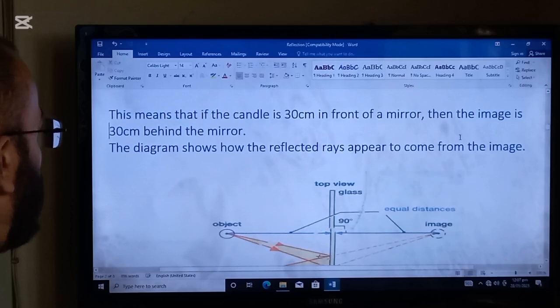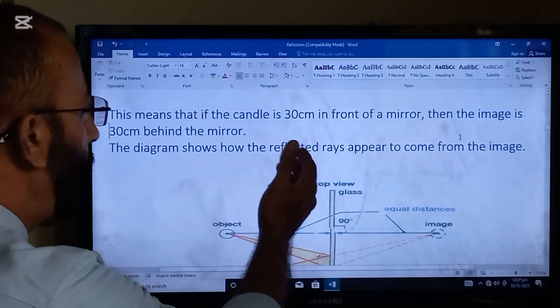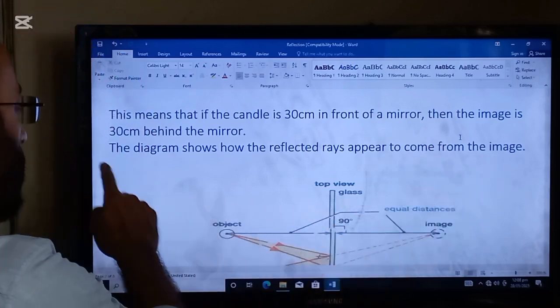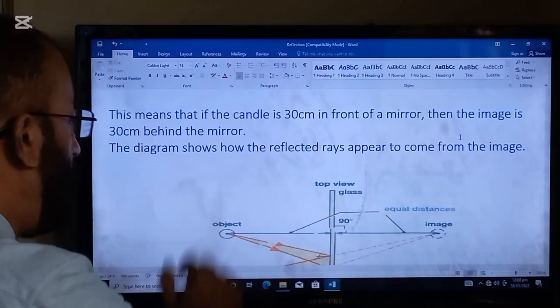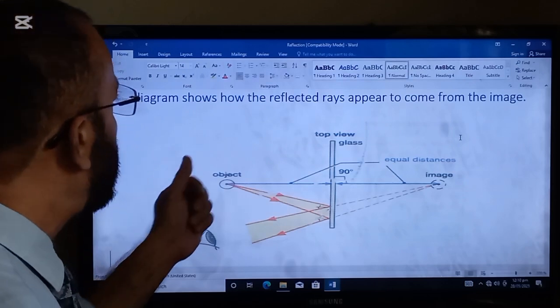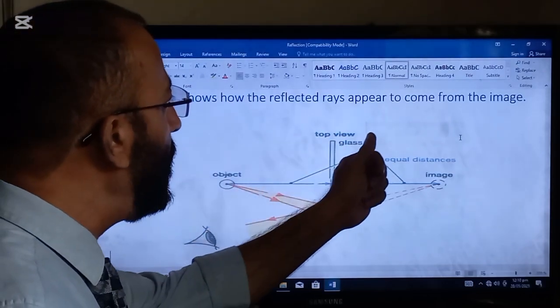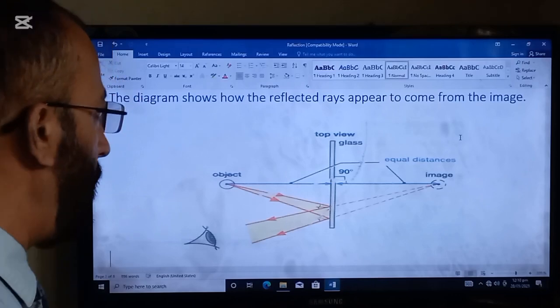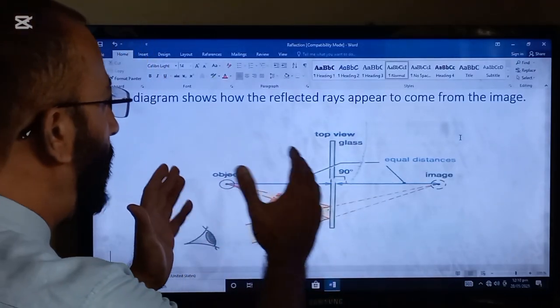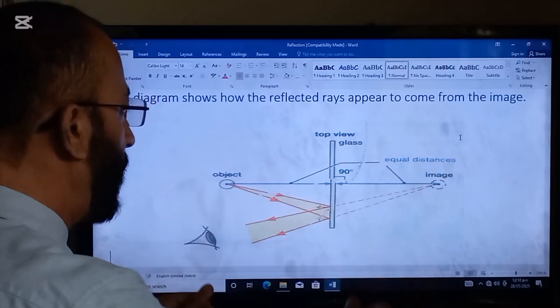This means that if the candle is 30 centimeters in front of the mirror, then the image is 30 centimeters behind the mirror. The diagram shows how the reflected rays appear to come from the image. So this is the diagram which is showing how the reflected rays appear to come from the image.